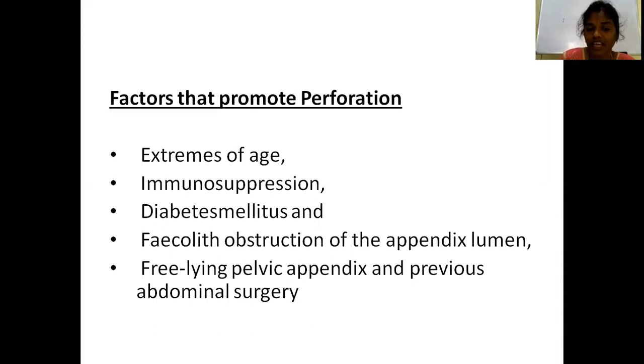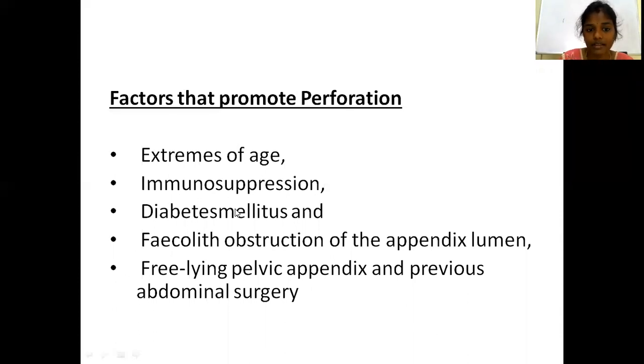Like extremes of age, infantile age, elderly, immunocompromised. Why? If the appendix is lying in the pelvis, there's a chance of more perforation. So in these cases, the omentum is not well developed. Like in infants and immunocompromised people, the omentum is not developed enough to subside the inflammations. Generally, we all know that the omentum is the policeman of the abdomen.